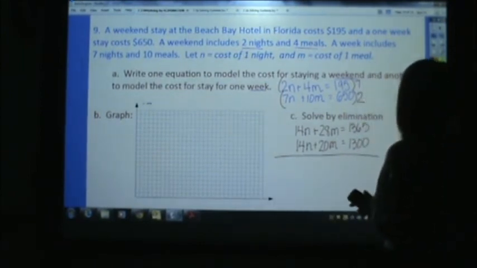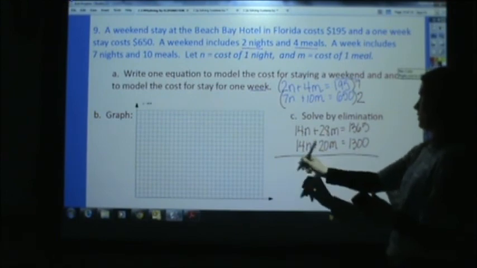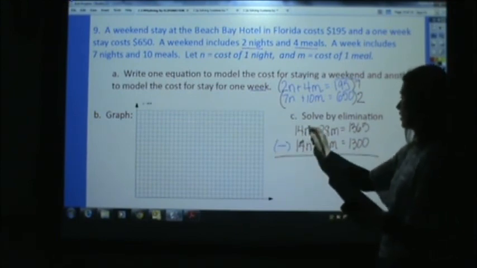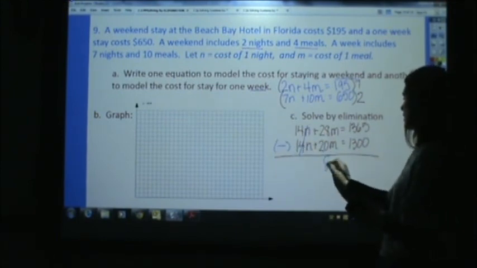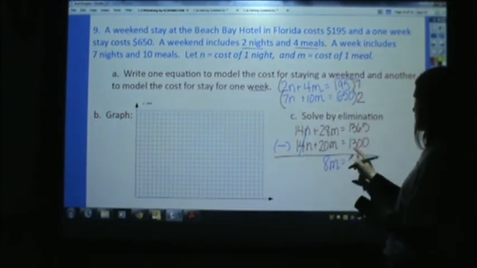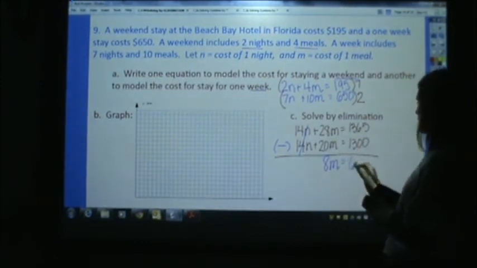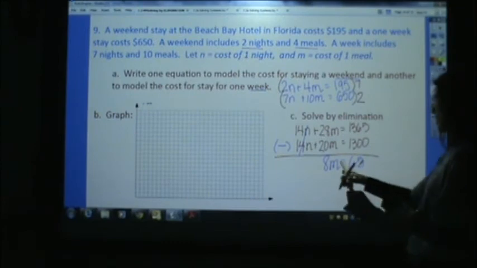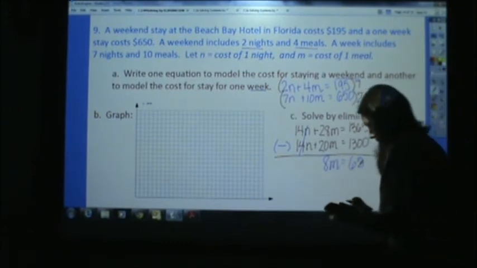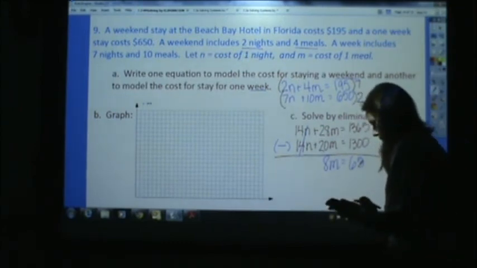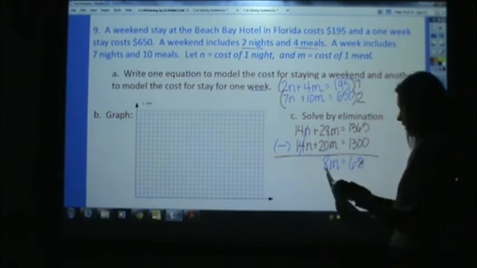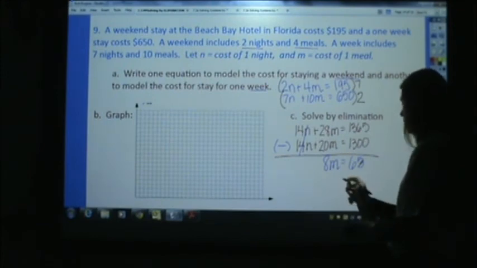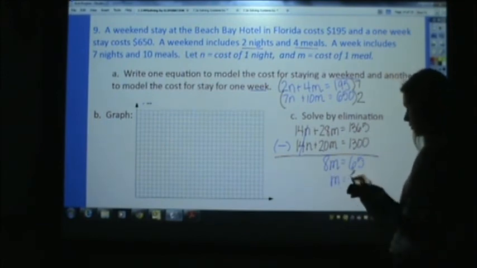So we are going to subtract because we want this to eliminate. 28 minus 20 is 8. 1365 minus 1300 is 65. 65 divided by 8. I'm thinking something else. Okay, 65 divided by 8 is 8.125. What did I do wrong?